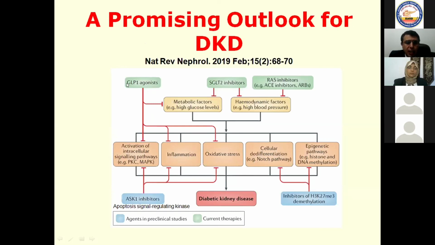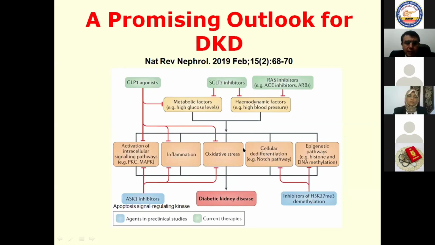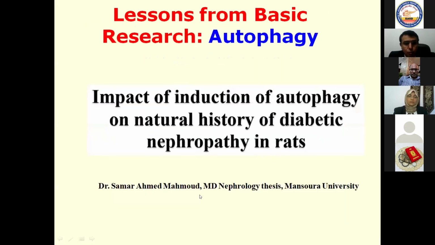Other drugs, such as glucagon-like peptide 1 agonist and SGLT2 inhibitors, also have a lot of metabolic and hemodynamic effects, and I will not discuss these drugs now because this is the lecture of my dear colleague Dr. Yasser. And we have other players. We have the apoptotic signal regulating kinases, and we have the inhibitors of demethylation, so that they may help in changing epigenetics and improve, of course, the process of diabetic kidney disease. So that we have multiple players. Some are now in the practice and others are in the research work.